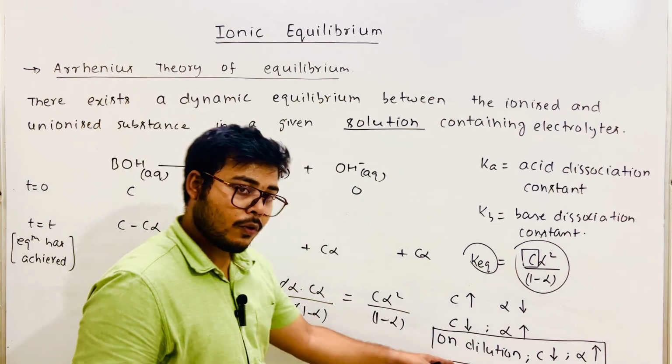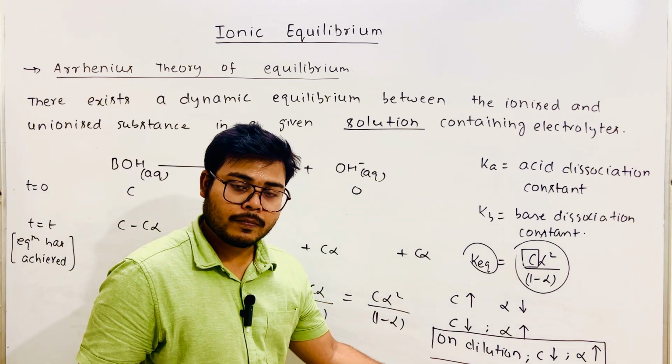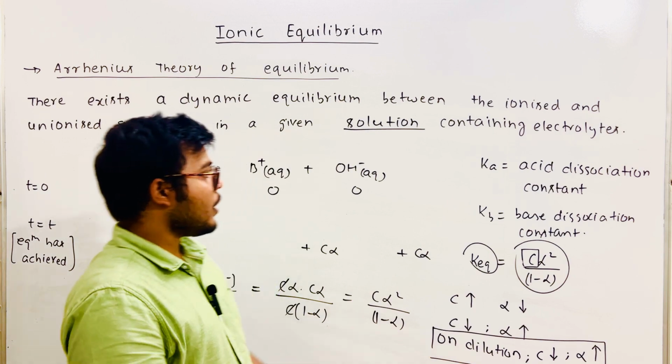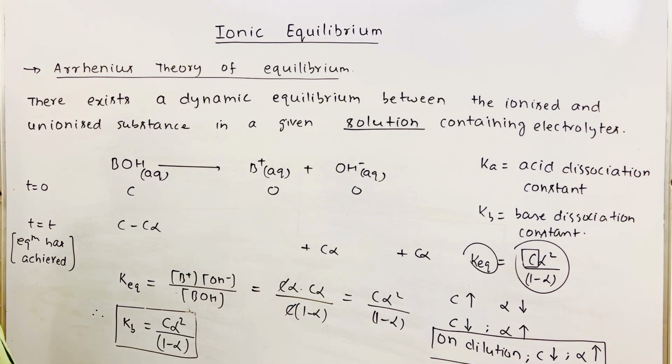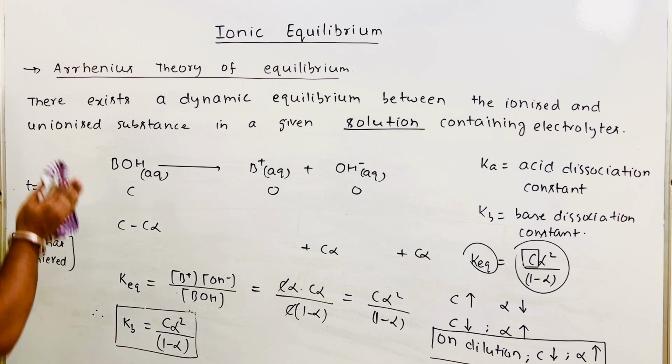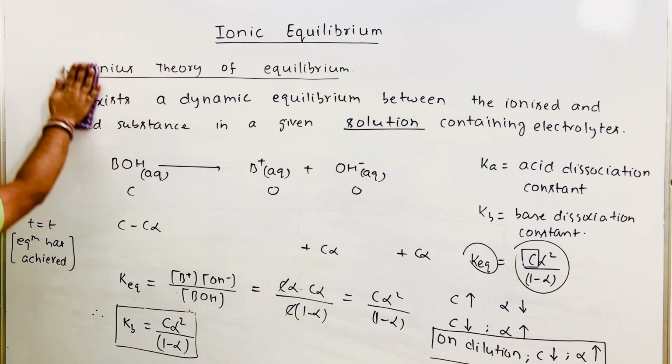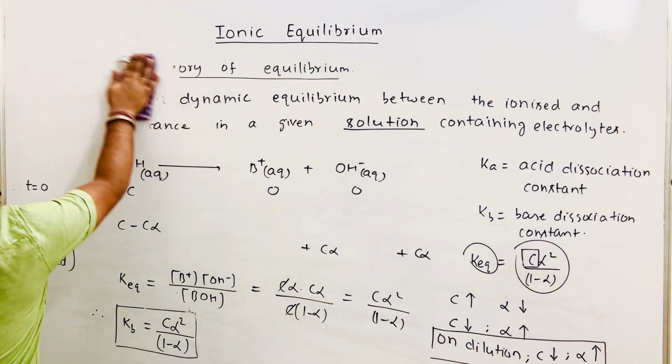This is known as Ostwald's dilution law, right? So you can write up to here whatever I have explained. Just take the screenshot, right? So you can write the heading Ostwald's dilution law.